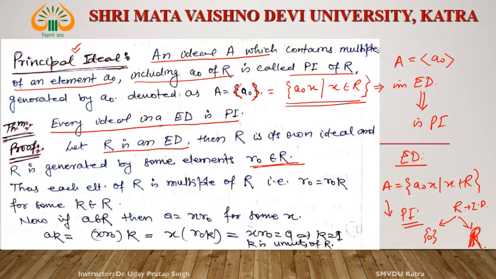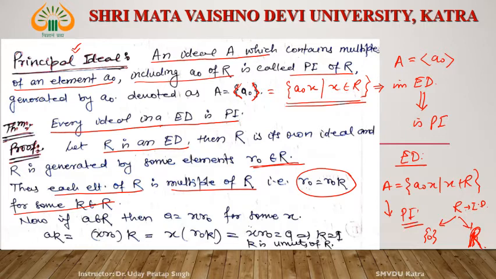What is R0? R0 is an element of capital R. So each element of R is a multiple of R0, that is, R is equal to R0 k for some k.